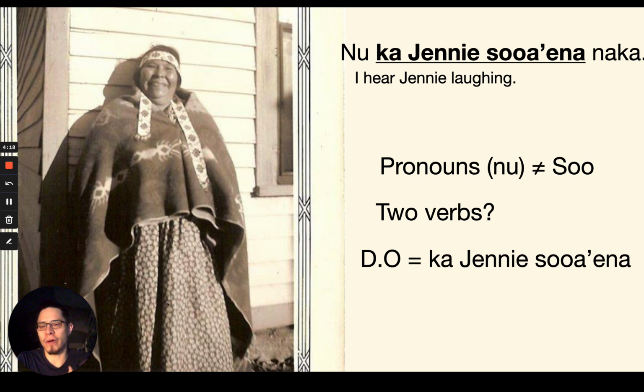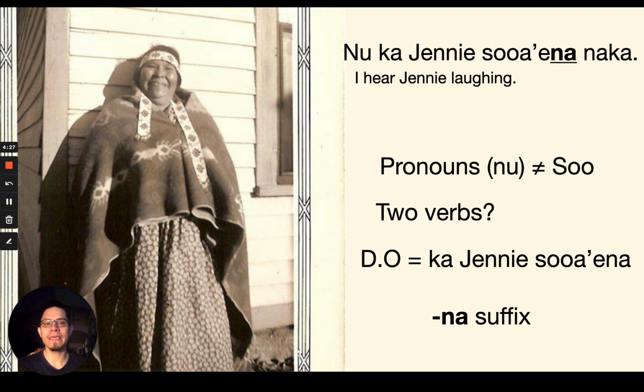Ka Jenny suaina. Jenny laughing. What do I hear? I hear Jenny laughing. This na suffix also helps to identify suaina as not the main verb, but that is for a different lesson. We're not going to get into that right now.